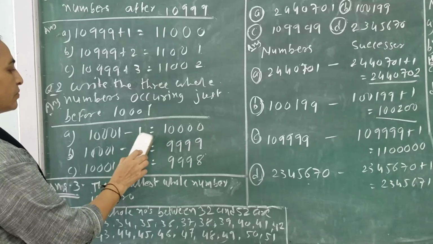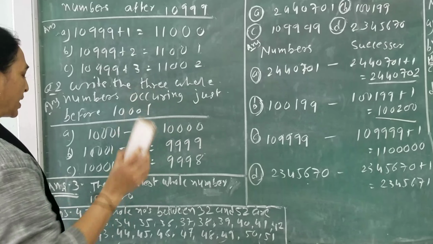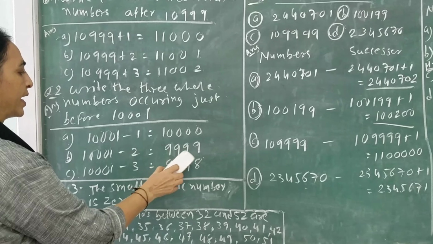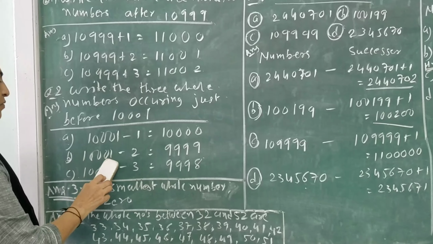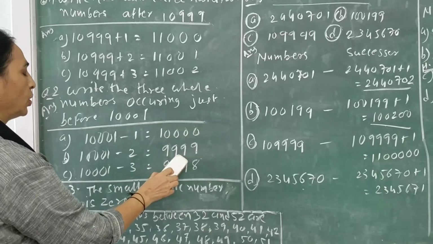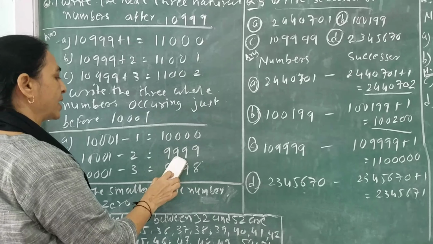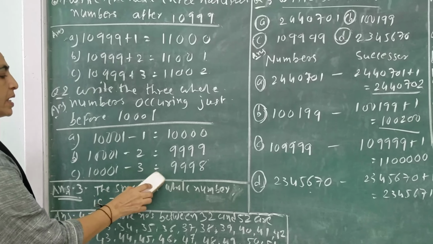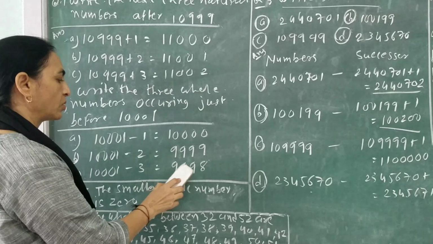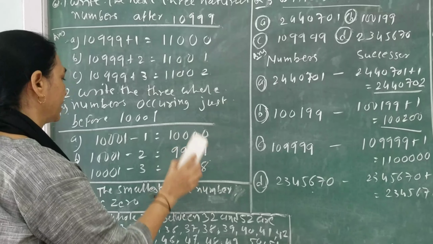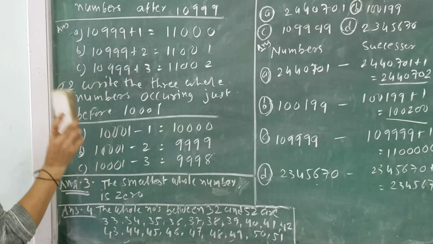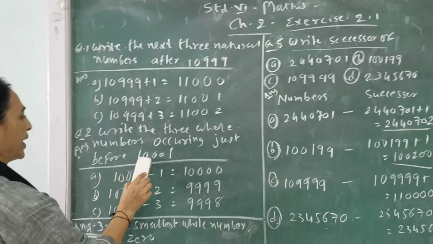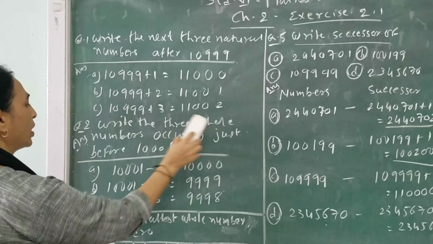10,001 minus 1 is equal to 10,000. Minus 2 is equal to 9,999. Means what? 10,001 minus 2 is equal to 9,999. 10,001 minus 3 is equal to 9,998. So these are the before three numbers, यानी just before 10,001 के whole numbers.